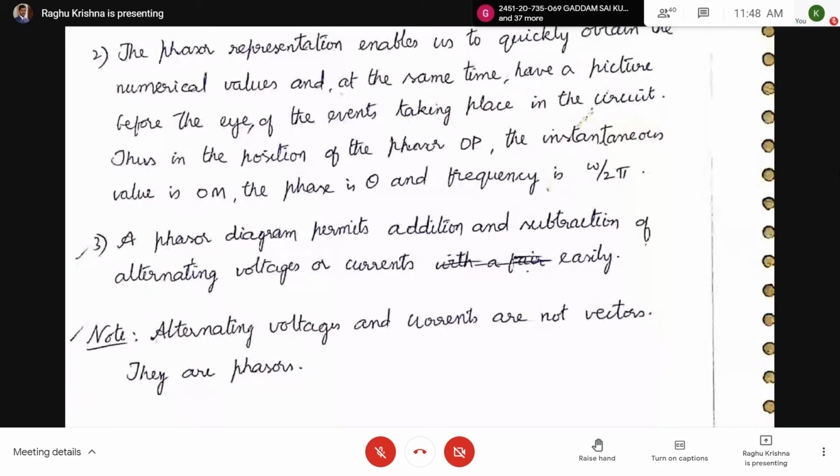And if you want the instantaneous value of that particular quantity, you have to take the projection of the phasor on the y-axis. It will give the magnitude of the alternating quantity at that instant.